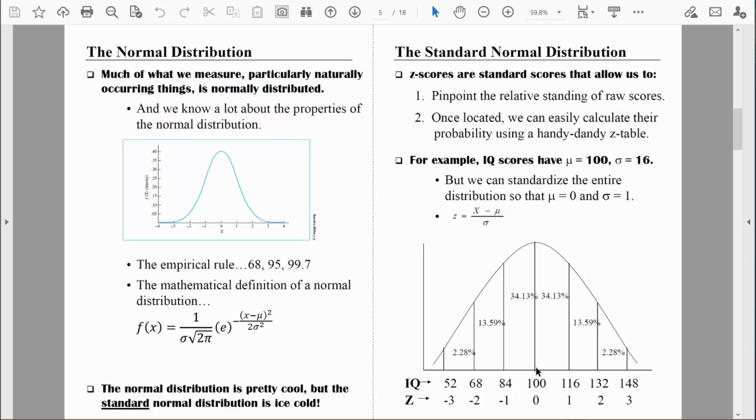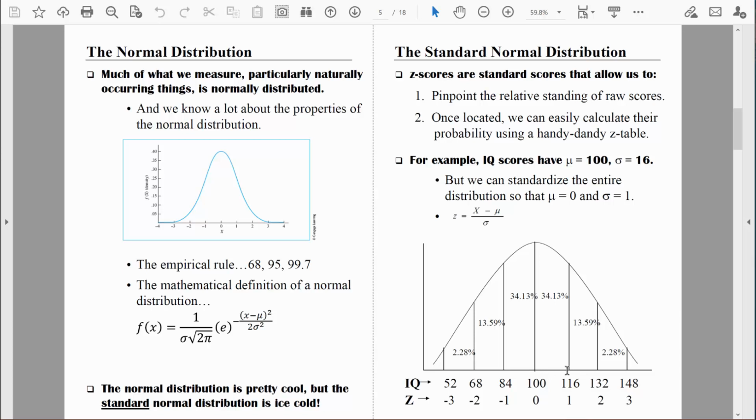So if we were to transform an IQ score of 100 into a z-score, it would transform into a z-score of 0. And 0 just represents that that score of 100 is 0 standard deviations above or below the mean. Do you see how it pinpoints exactly where that score is in the distribution? It tells us that point is exactly in the middle.